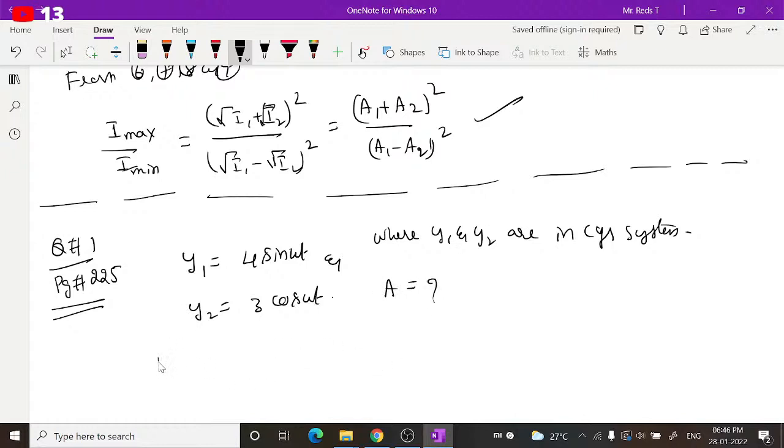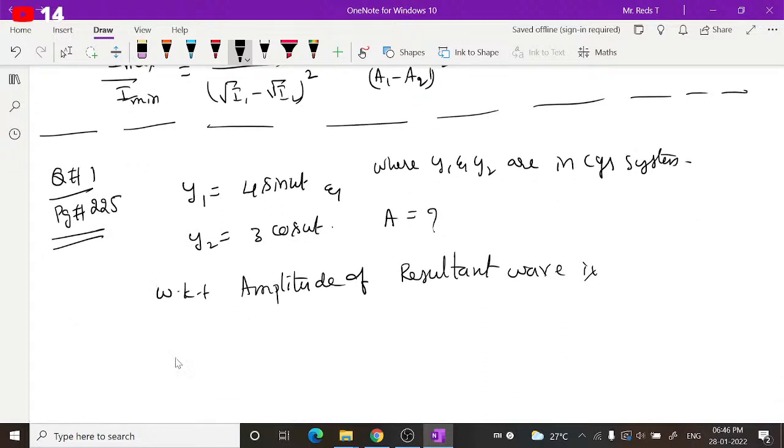We know that the amplitude of the resultant wave is A equals square root of A1 square plus A2 square plus 2 A1 A2 cos phi, where phi is the phase difference between the two waves.